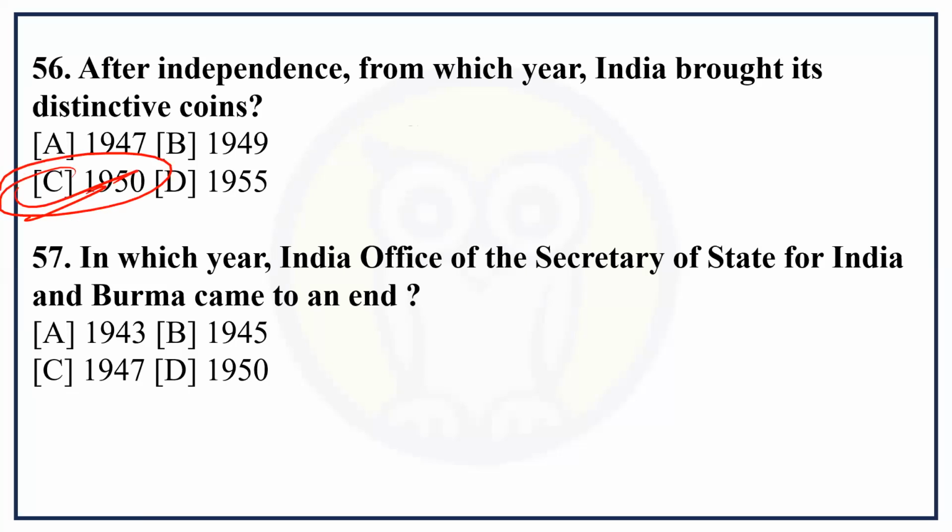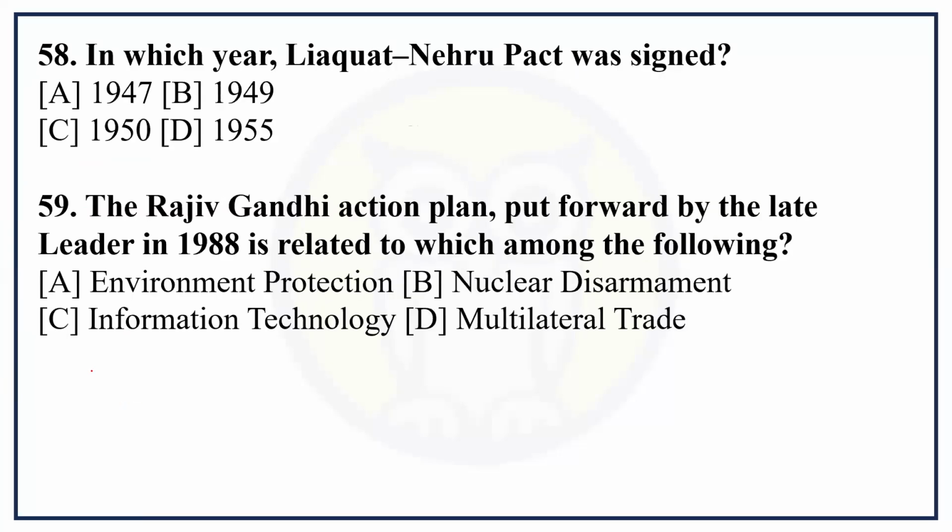In which year did the office of the Secretary of State for India and Burma come to an end? C is the correct answer, 1947. In which year was the Liaquat-Nehru Pact signed? 1950. The Rajiv Gandhi action plan put forward by the late leader in 1988 is related to which among the following? Nuclear disarmament.